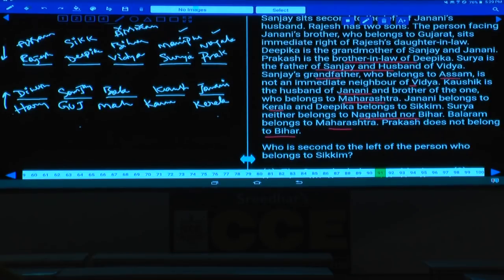Then start working question numbers 96 to 100. First write down this one, then let us discuss 96 to 100.